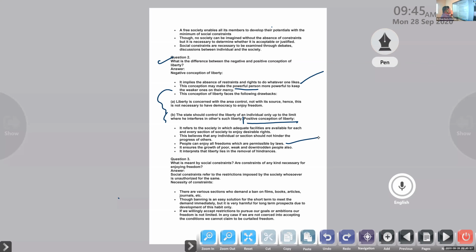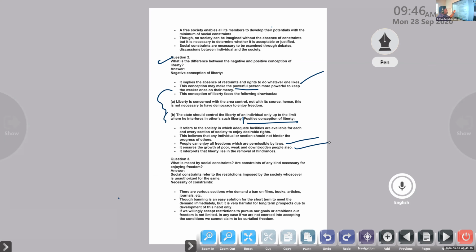Next one, it ensures the growth of poor, weak and downtrodden people also. In positive freedom, we find such kinds of societies standing for the development of the poor people, the weaker sections of the society. That means minorities, downtrodden people, the people who are away from the mainstream, away from the caste system. Such kind of people also want to develop.